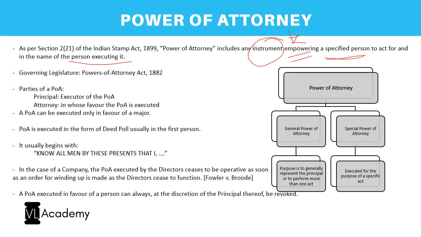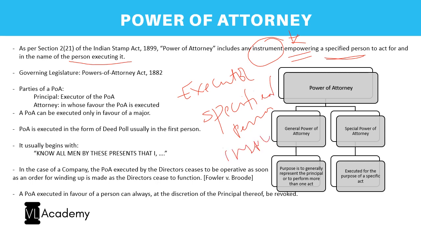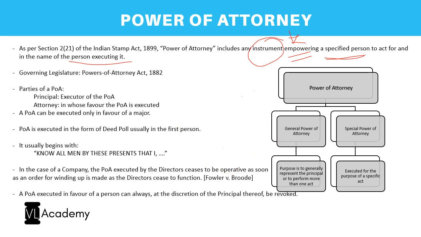So there are three things. One, a person who is executing it, the executor, correct? Then there is a specified person, correct? And then there is an instrument. So what is this instrument for? The executor is executing this instrument to empower the specified person to act for the executor and in the name of the executor. So this is essentially a power of attorney. If you remember, we discussed this in lesson number 2, wherein we discussed the deed poll, right? A power of attorney is a deed poll.